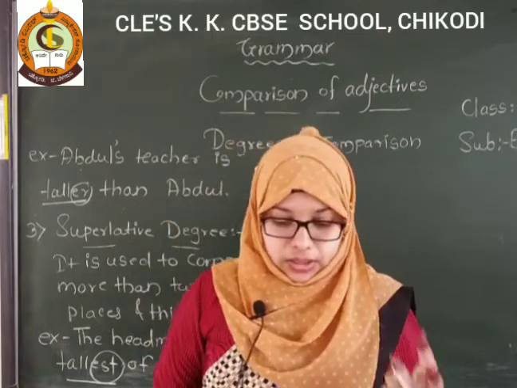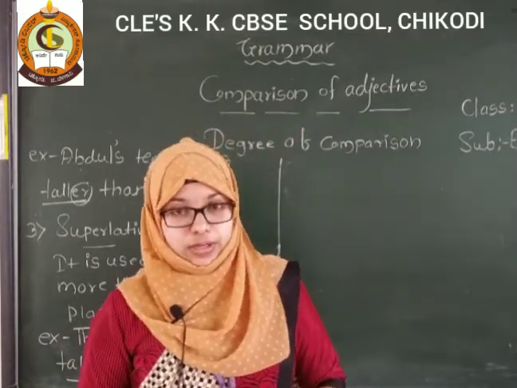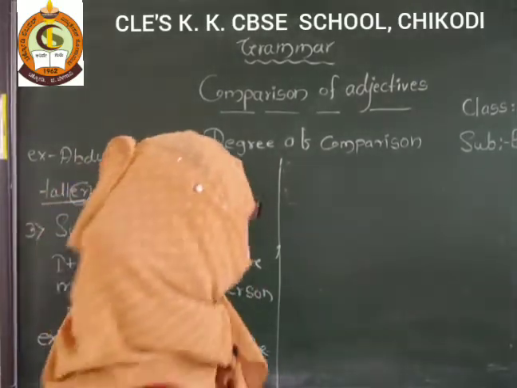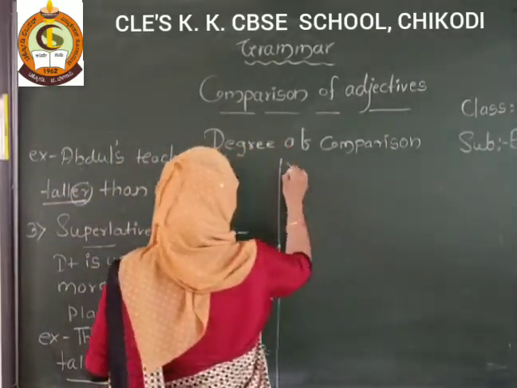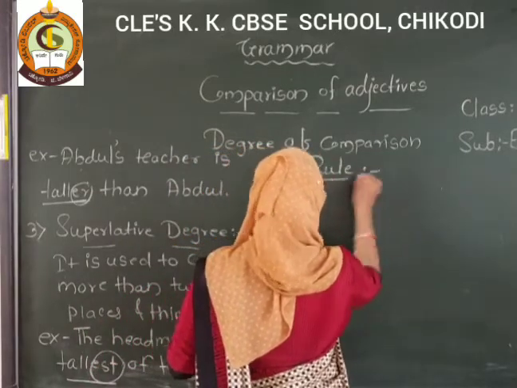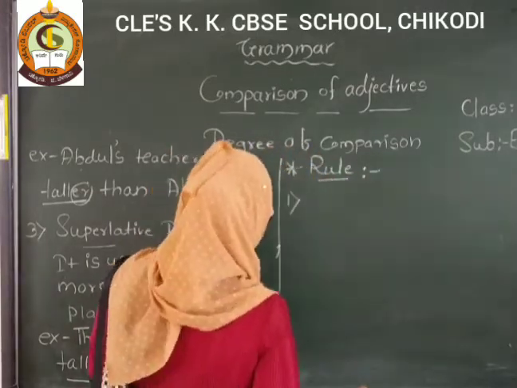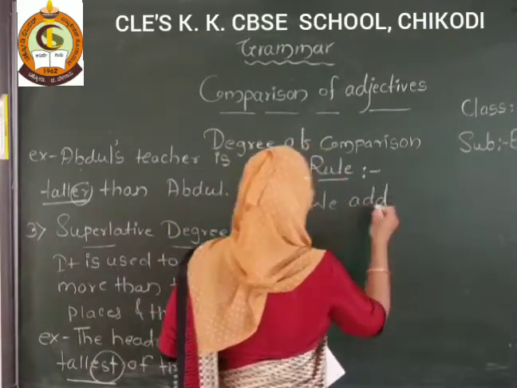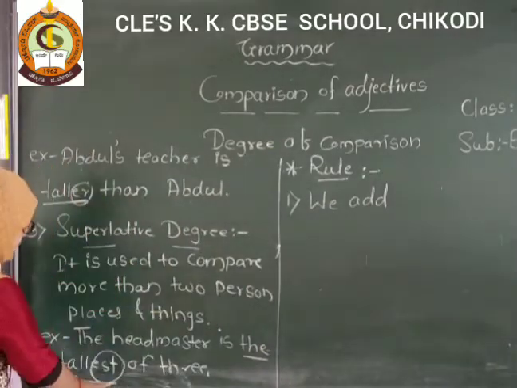that end with a consonant. So what is the first rule? I will write here. Rules of writing degree. First rule: we add ER or EST. You have seen now? Yes, ER and EST.